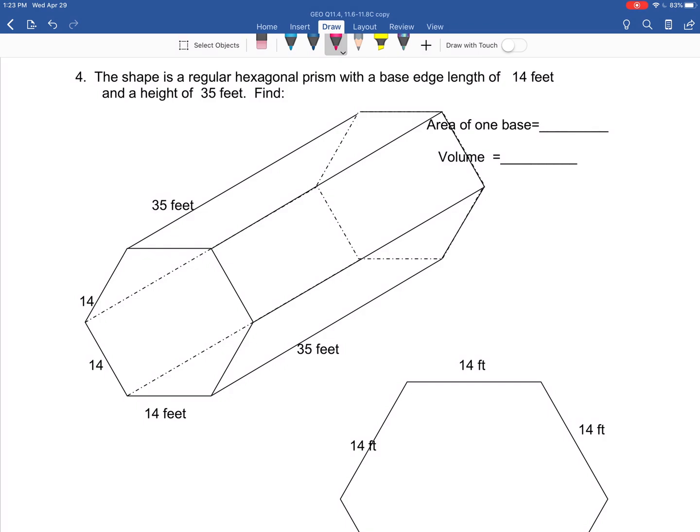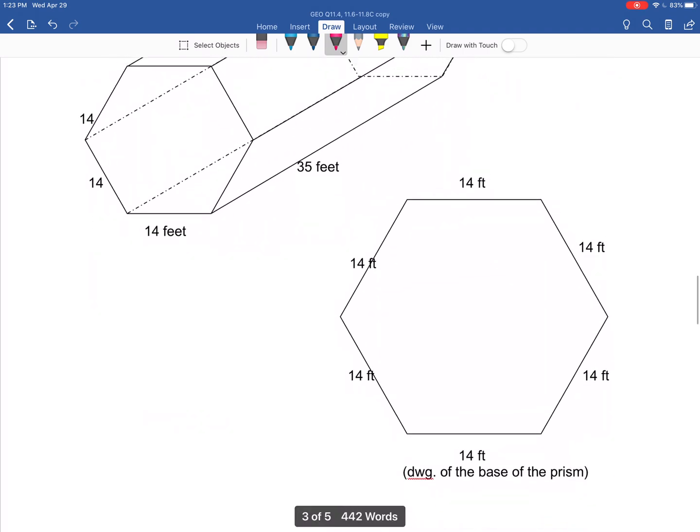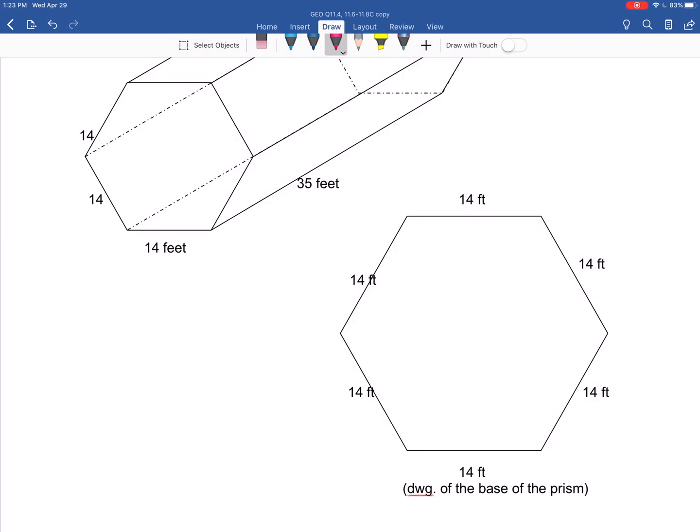First of all, I want to find the area of the base. Every side length of the base is 14. Now, I'm not going to use this front. There's already lines drawn through it. So what I did was I drew this down here. There it is. We got a base, and here we go. Let's go ahead and do it.